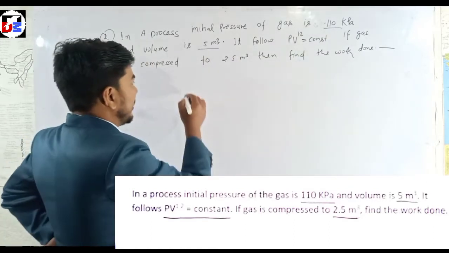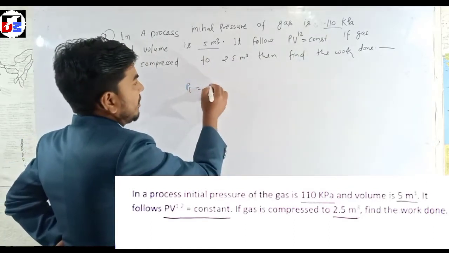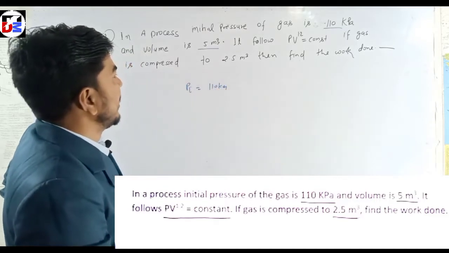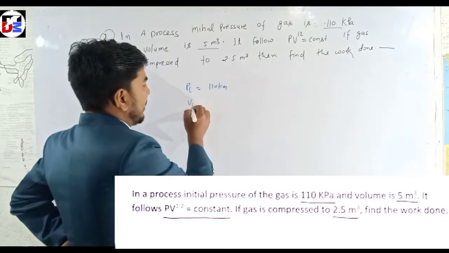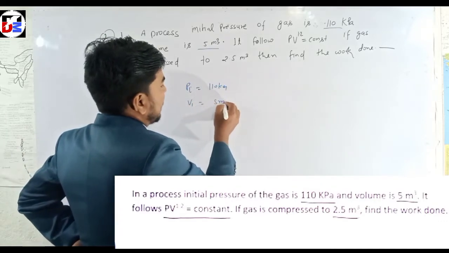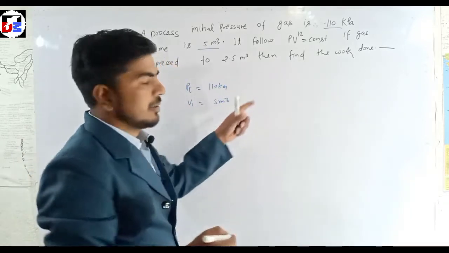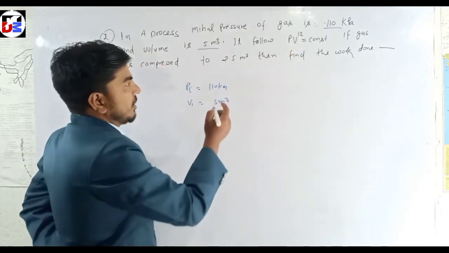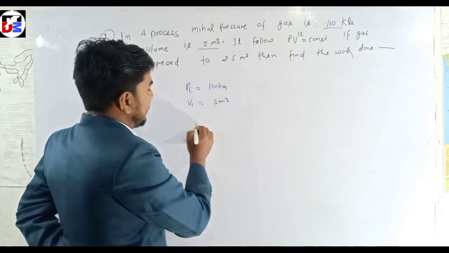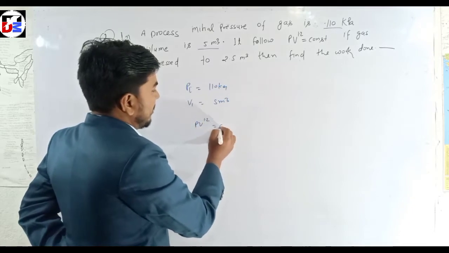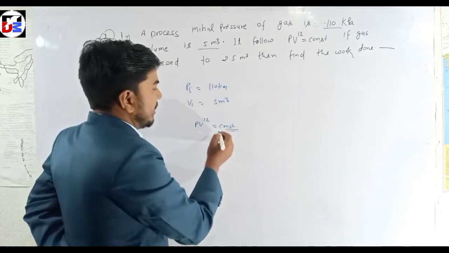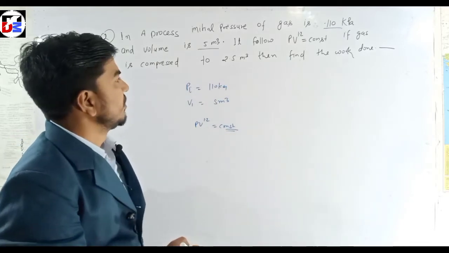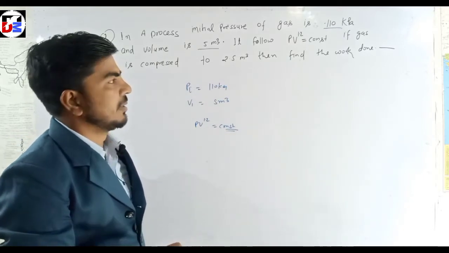P1 is 110 kPa and V1 is 5 meter cube, and it follows the process PV to the power 1.2 equals constant for compression. If the gas is compressed to 2.5 meter cube, then find the work done.